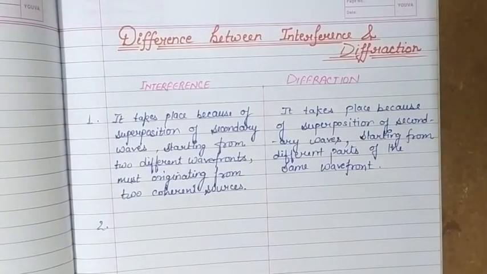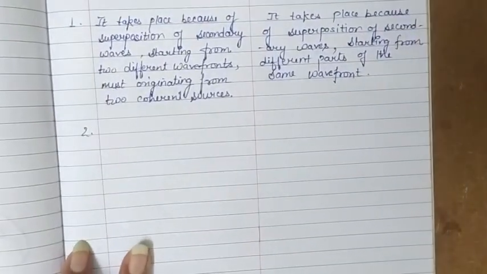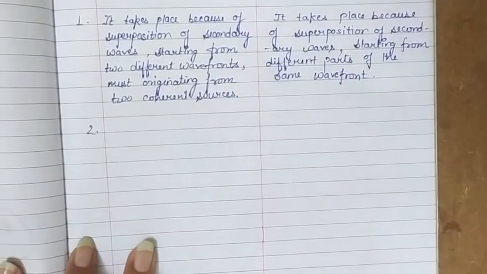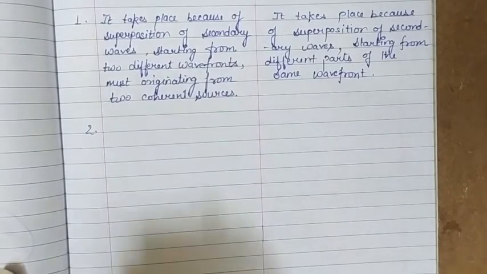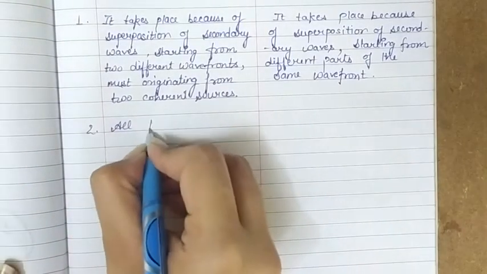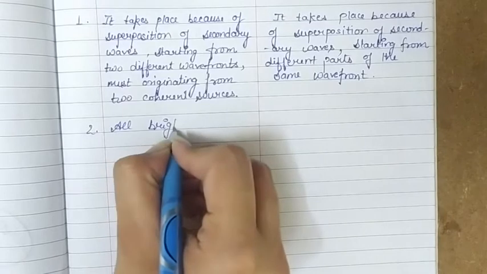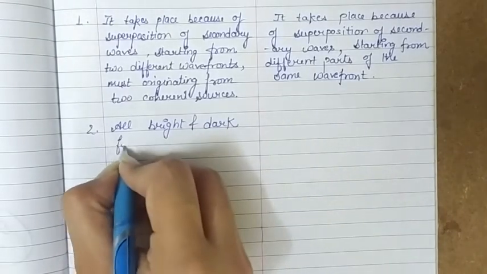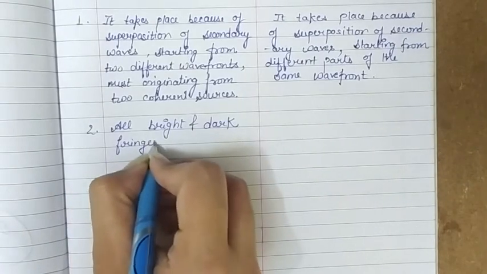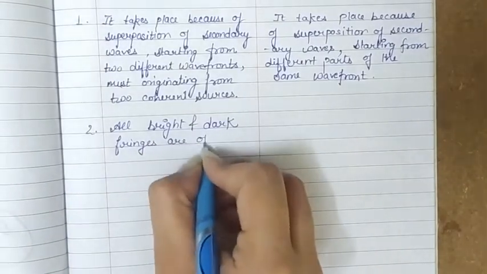In case of interference, the fringe width for bright as well as dark fringes is the same, means all bright and dark fringes in case of interference are of equal width.